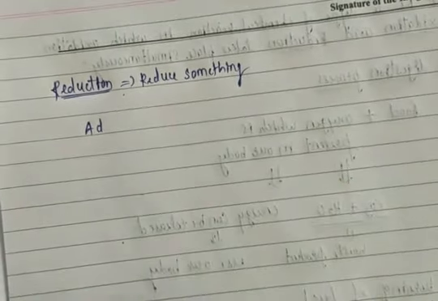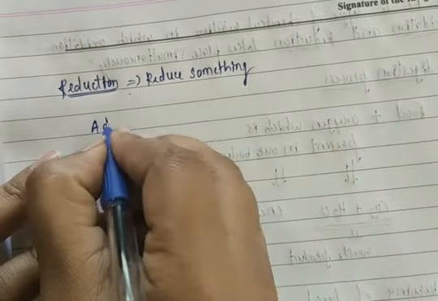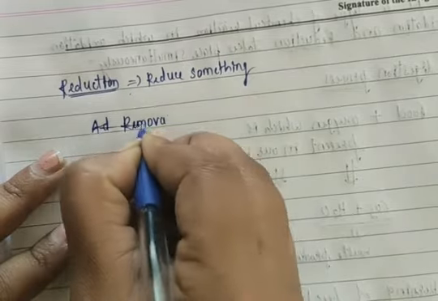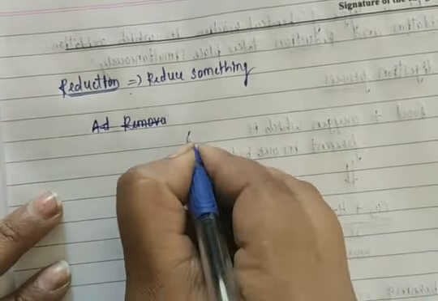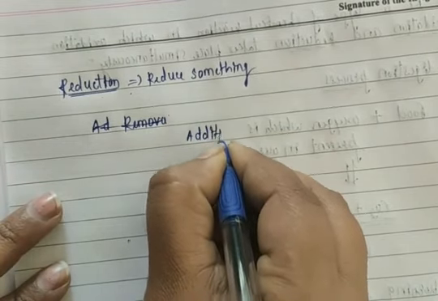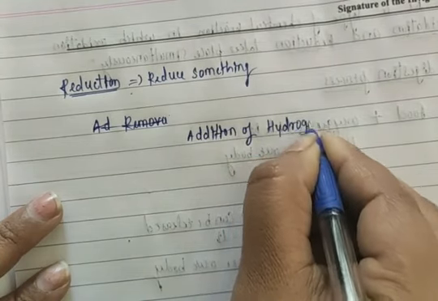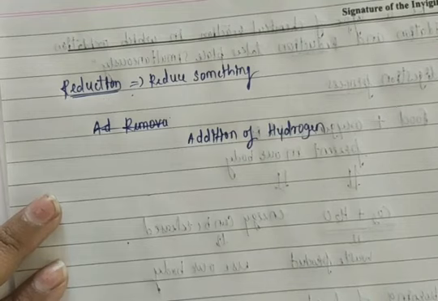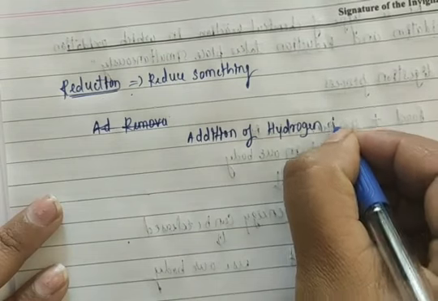What do we call oxidation? In terms of redox reaction, it is the addition of oxygen. Okay, I will write a definition here. Reduction is nothing but the addition of hydrogen. Because in oxidation, I am adding oxygen and removing hydrogen. Here we add hydrogen and remove oxygen. Addition of hydrogen to a substance,